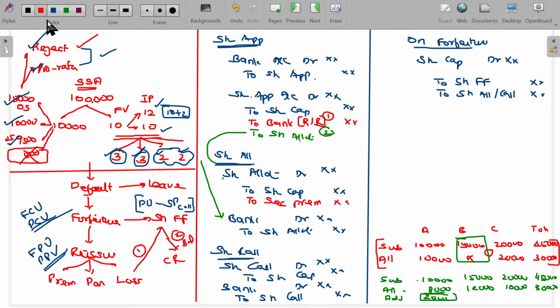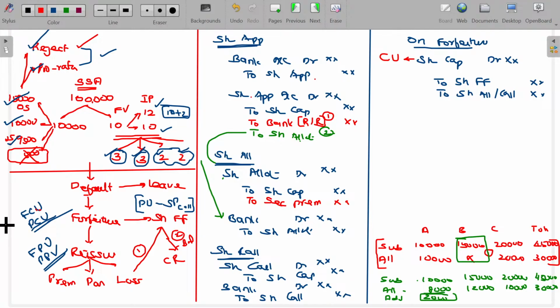Let me explain here. Share capital account will be debited with what value? What value do we have to show in share capital account while debiting? Called up value. I have noted that here.